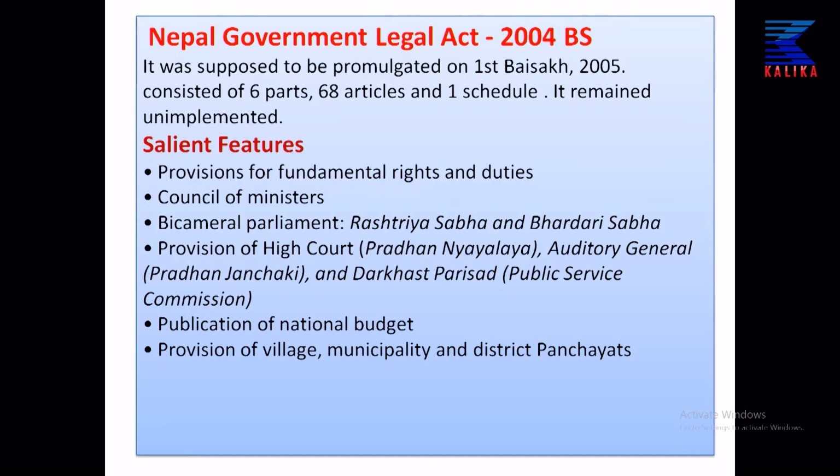There was also the provision of a bicameral parliament, which means the parliament was divided into 2 parts. One was called Rashtriya Sabha and the other was called Bhardari Sabha.